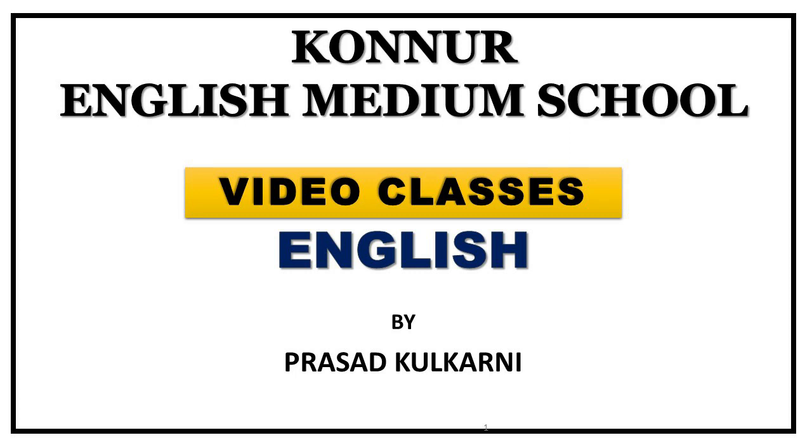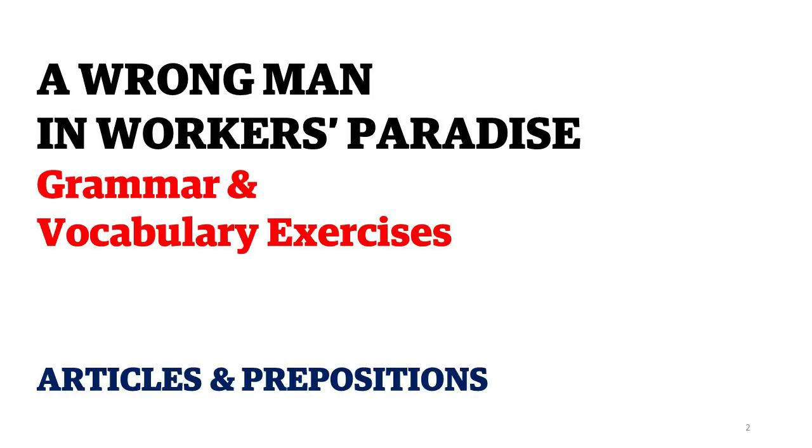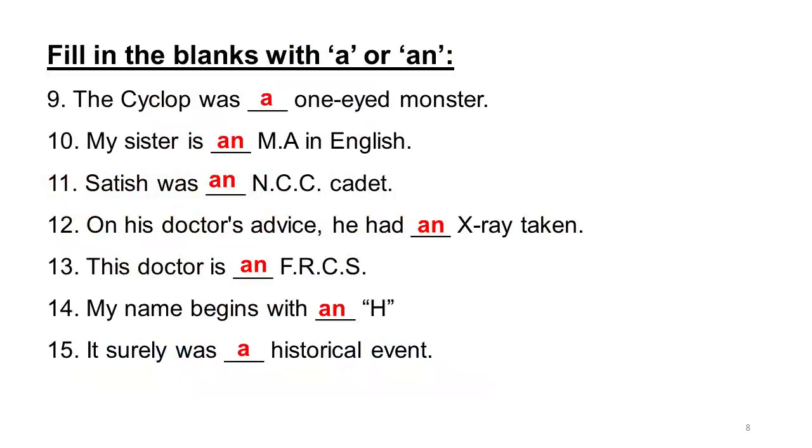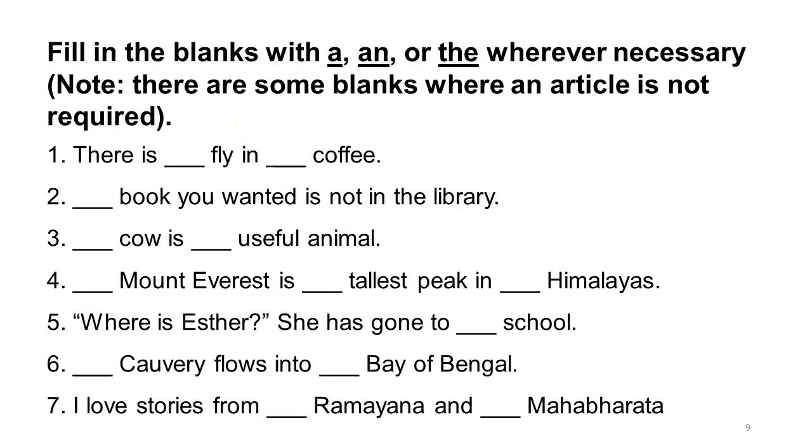In this video lesson, we will be discussing some grammar and vocabulary related exercises based on articles and prepositions from chapter 1, A Wrong Man in Workers' Paradise. Alright, in our next set of exercises, we will be using article a, an, as well as the wherever necessary. And remember, there are some blanks where no article is required, and that is called zero article. So we will see that in detail as we read the sentences.